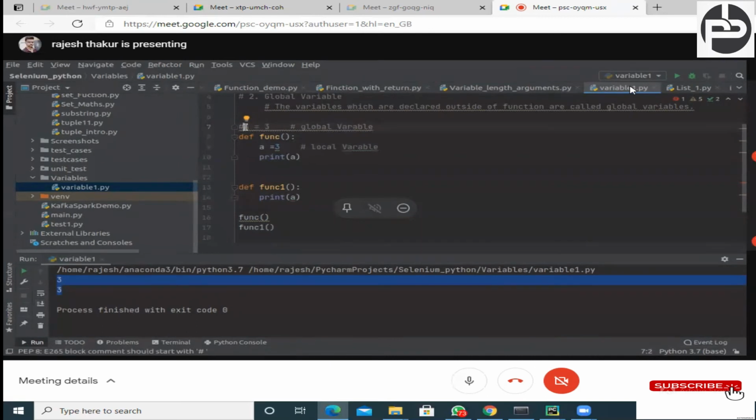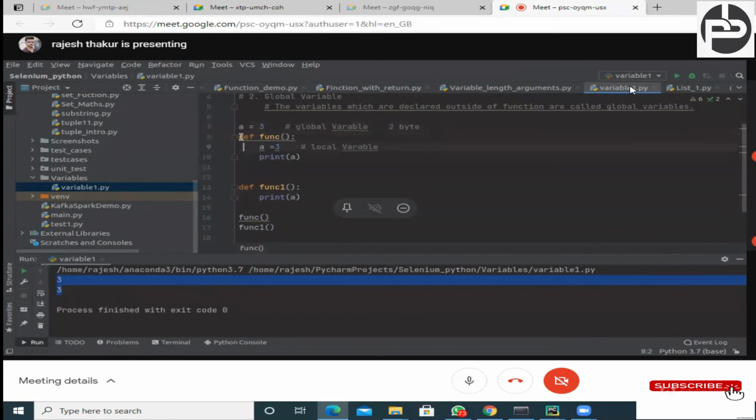If you are defining a is equal to 3 globally, let's suppose this will occupy 2 byte of space in your memory. No doubt, right? And this 2 byte of space will be occupied until your program execution is completed. Understood?